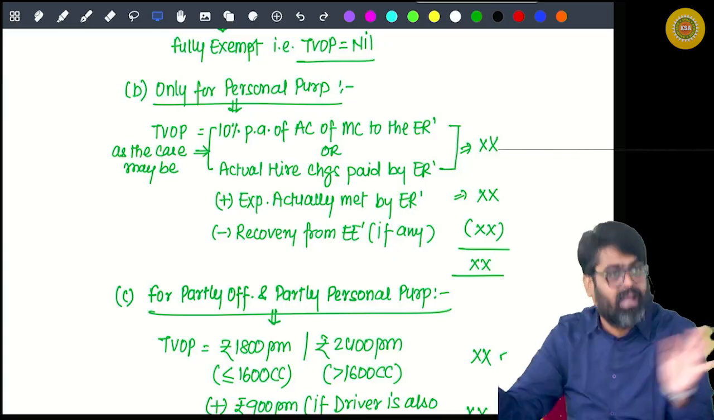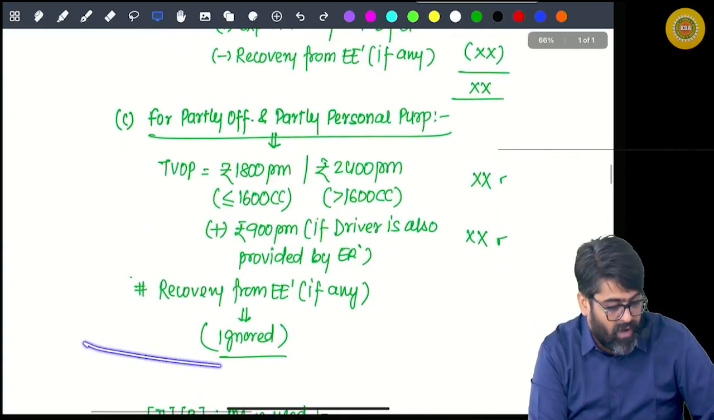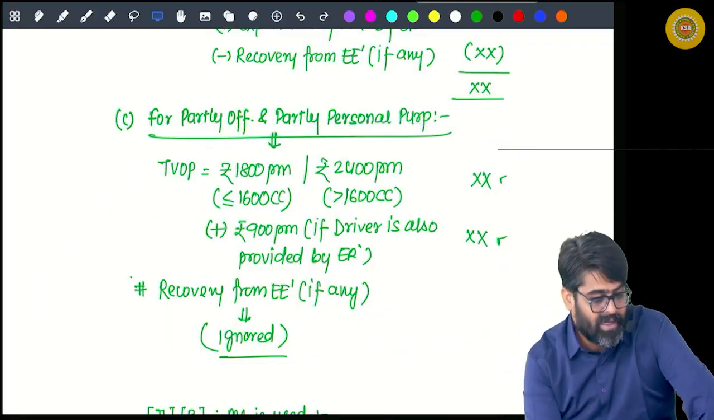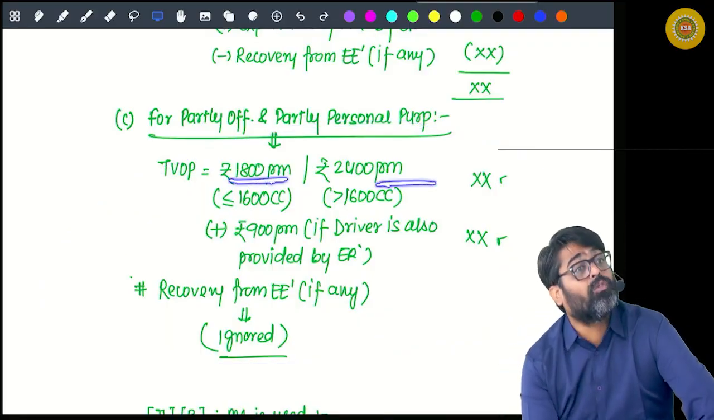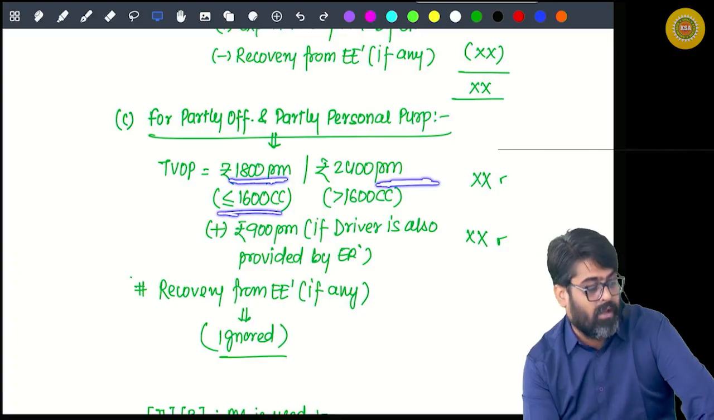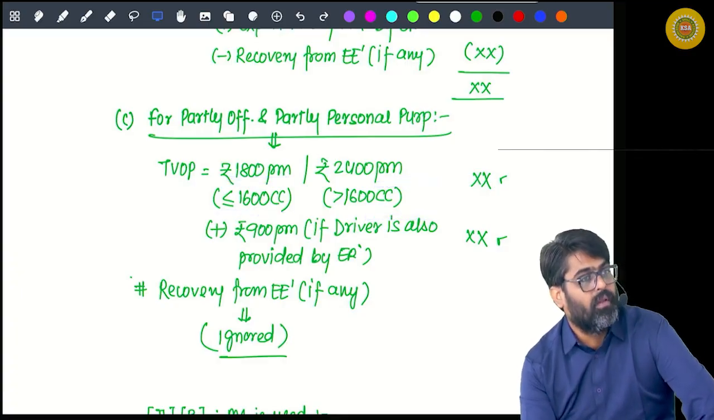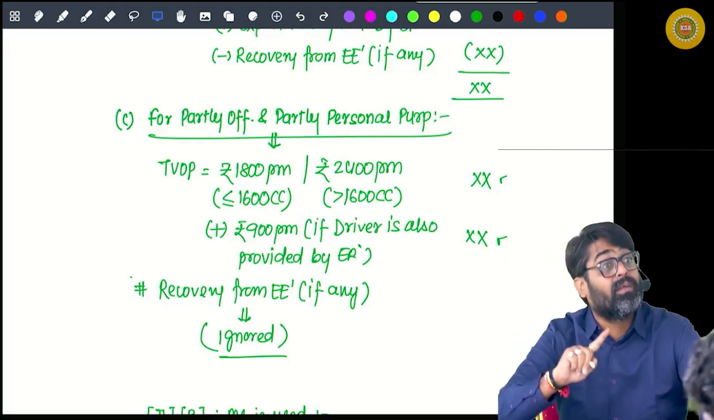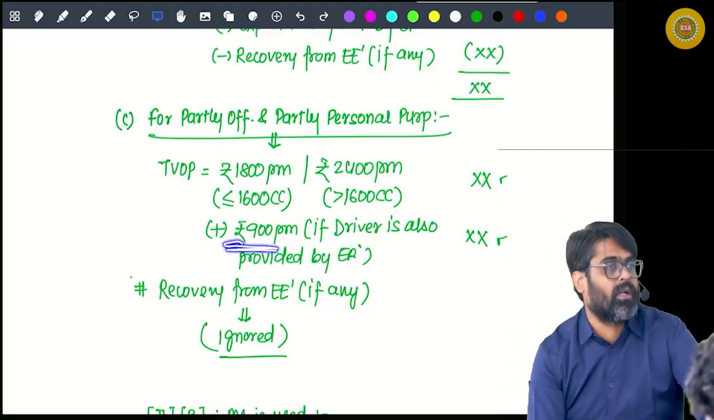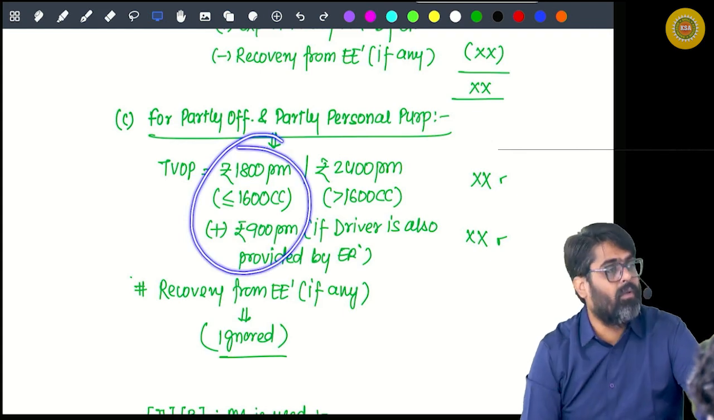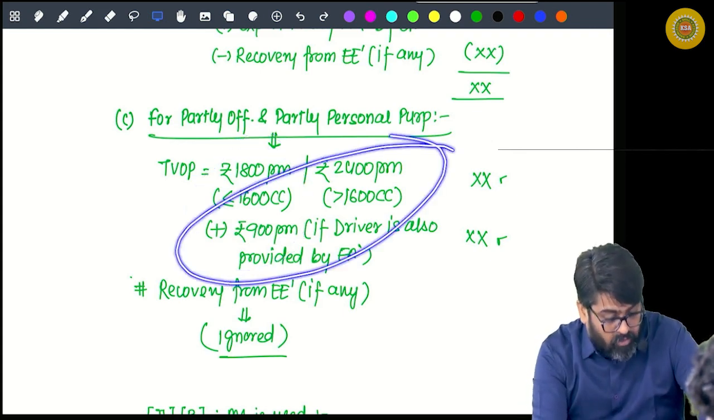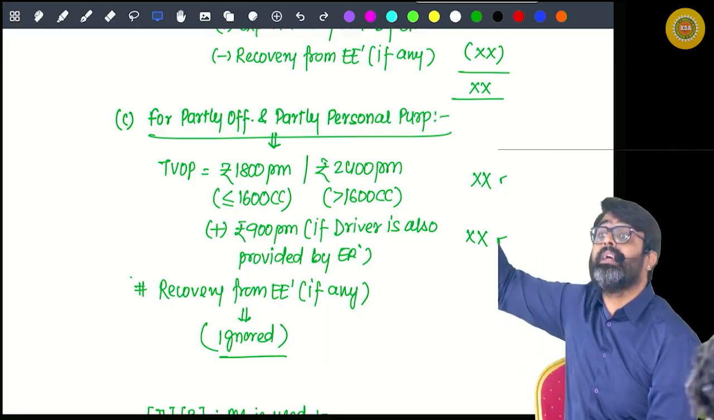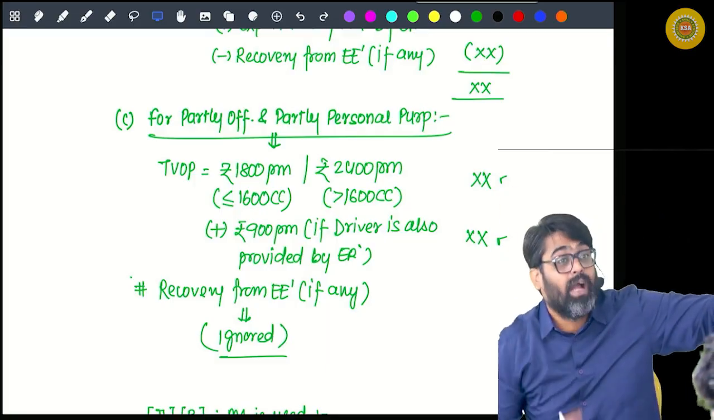No, nothing like that. Do one thing, we are telling you a flat amount. That flat amount will only be taxable. Either 1800 per month will be taxable or 2400 per month will be taxable, depending on the engine capacity. And if for this car, the expenses were met by the employer along with a driver, then add 900 extra. So 2,700 will be taxable or 3,300 will be taxable. This flat amount we will tax. Last time this amount was reduced and the balance was taxed.